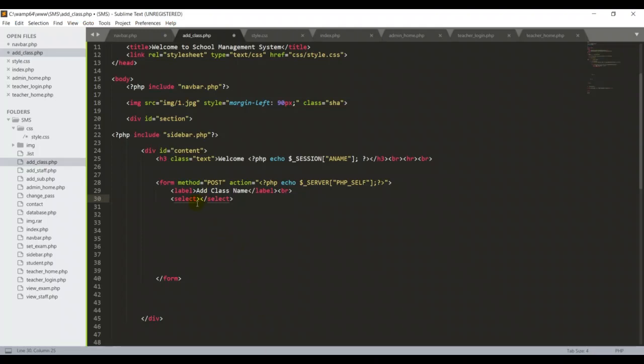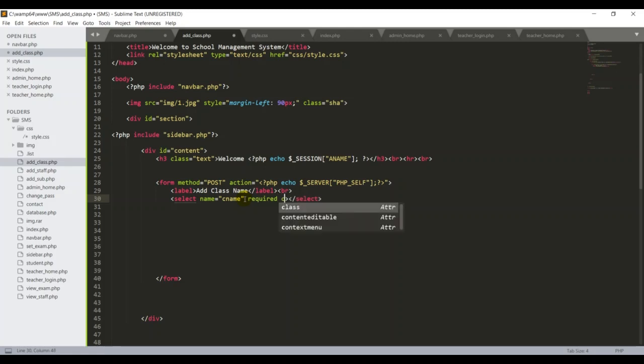In my select, first I want a name for this case because I want to use this name in my PHP script. So I can type the name, class name. Then the required attribute. We don't need any requirements, nothing specific.